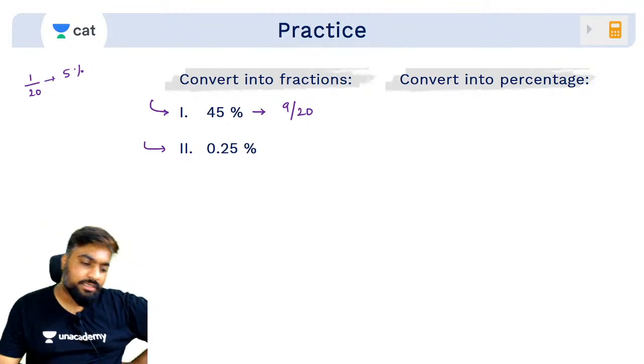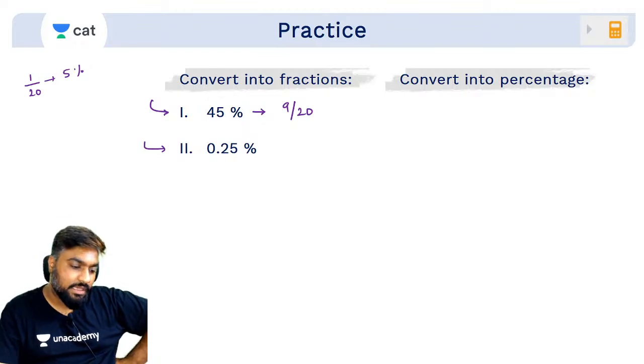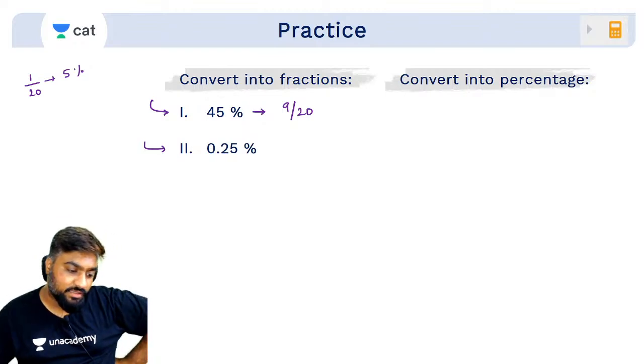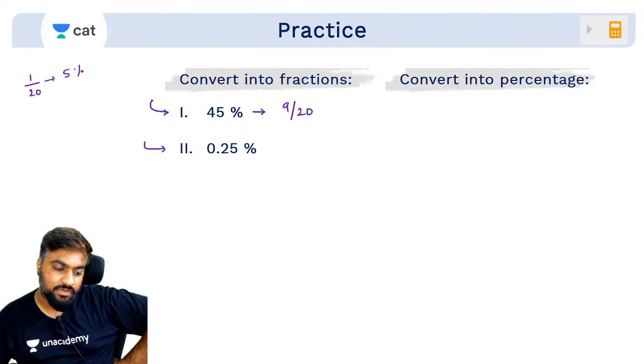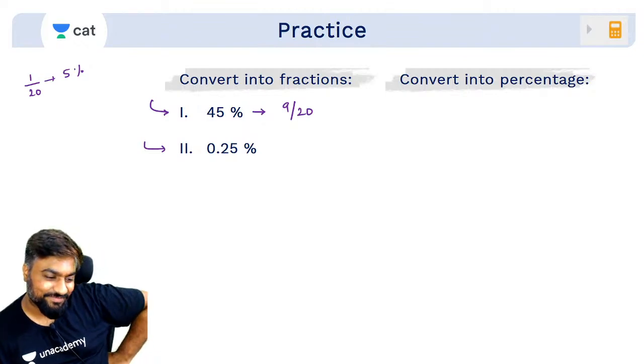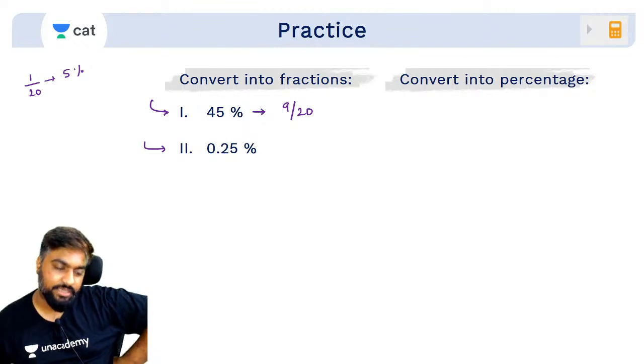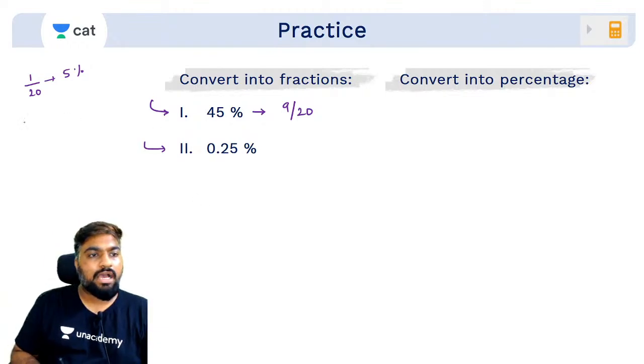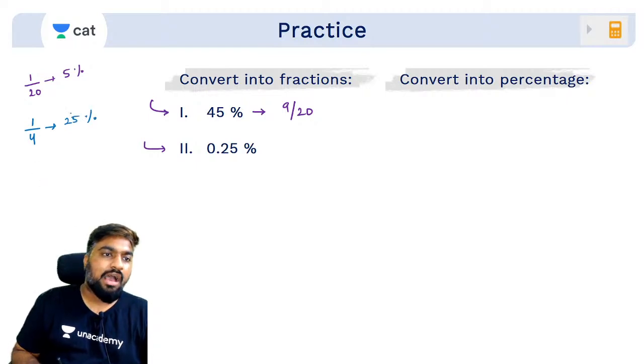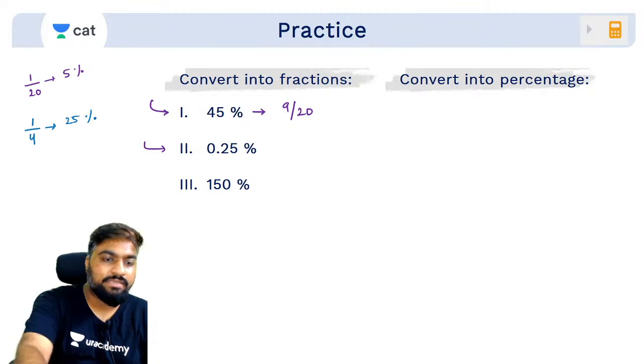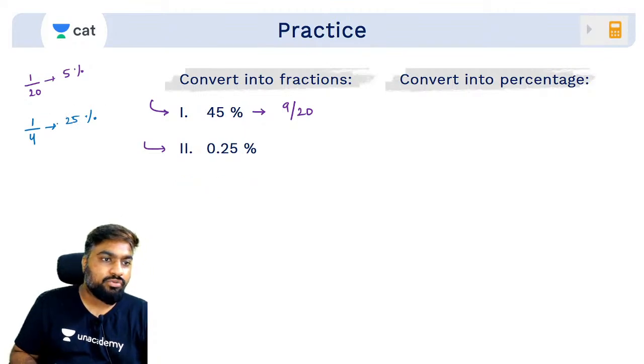1 by 400, 1 by 2500. Rishikesh, are you sure? 1 by 2500. 1 by 400. Very good. So देखो, I know that 1 by 4 is 25%. Yes. I want to remove 2 decimal places here. 0.25 मतलब मैं यहां पे क्या करूंगा 2 और ऐड कर दूंगा, 1/400.